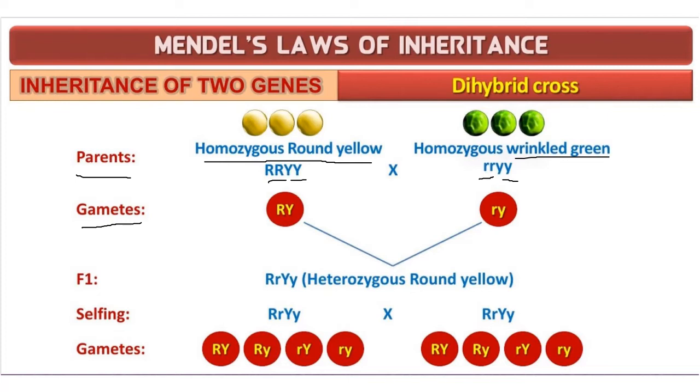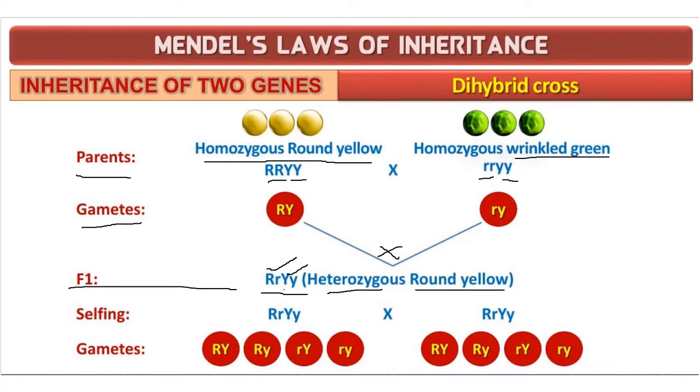So when this is crossed, in the F1 generation you get heterozygous round yellow. I have told you the capital letters represent the dominant characteristic and the small letter the recessive one, so it is suppressed. So how do we pronounce it? Because here it is capital R, it is round. Here capital Y is existing, so it is yellow. So together we call F1 round yellow.